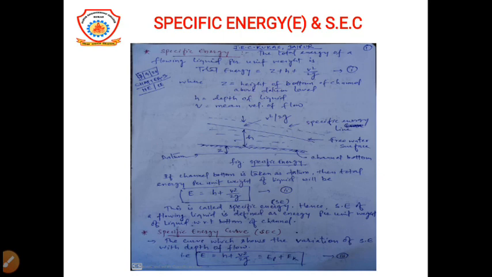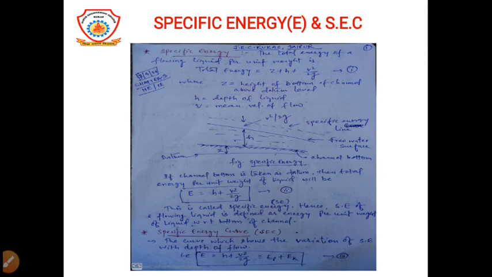Now suppose we take the channel bottom as the datum level, then the total energy in that case will be h plus v square upon 2g. Z will be negligible. Then the combination of h plus v square upon 2g will be the specific energy. Now, the specific energy curve.